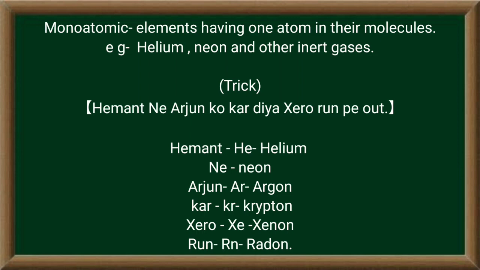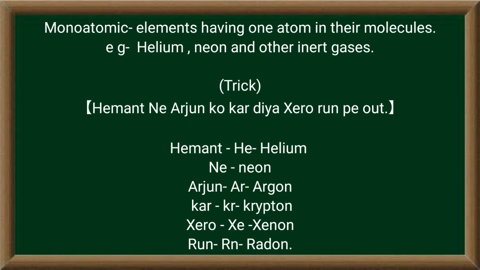I have written a trick for you to learn all the inert gases that fall under the category of monoatomic elements: Hemant ne Arjun ko Kar diya 0 run pe out. The He is for helium, Ne is for neon, Ar is for argon, Kr is for krypton, Xe is for xenon, and Rn is for radon.